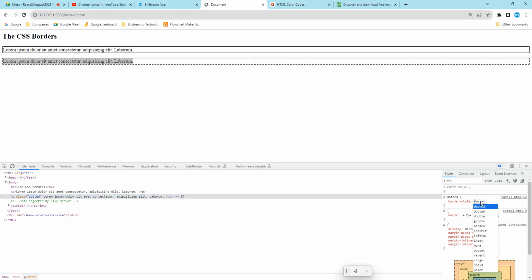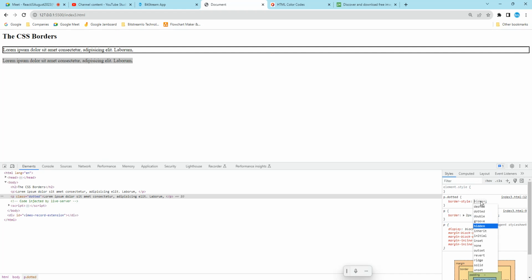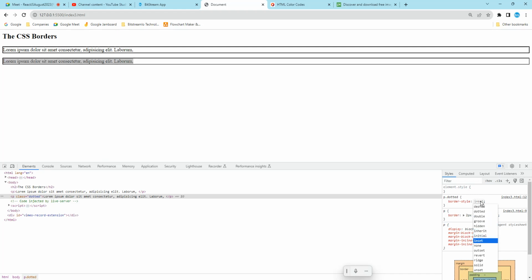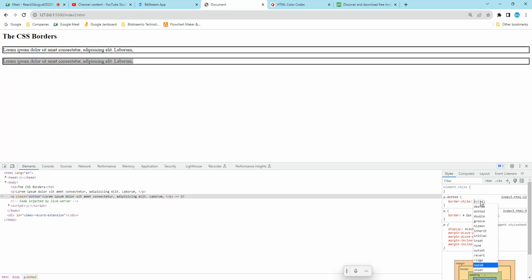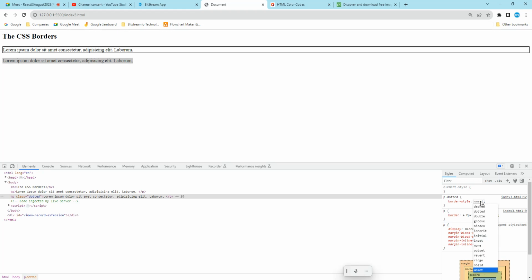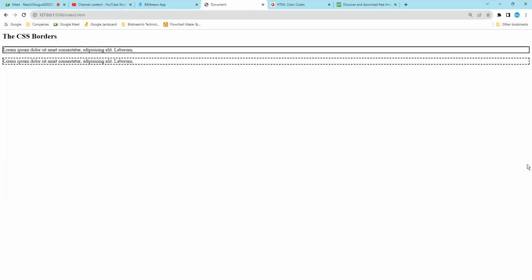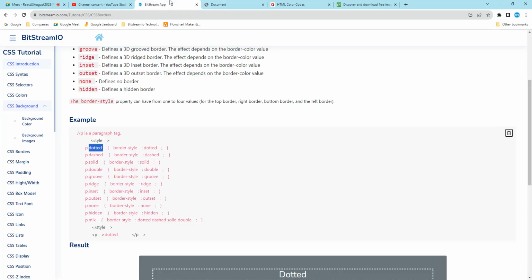And see here, dotted, double, groove, hidden, inherit, inset, none, outset, revert, ridge, solid, unset. So this is how it is going to run.